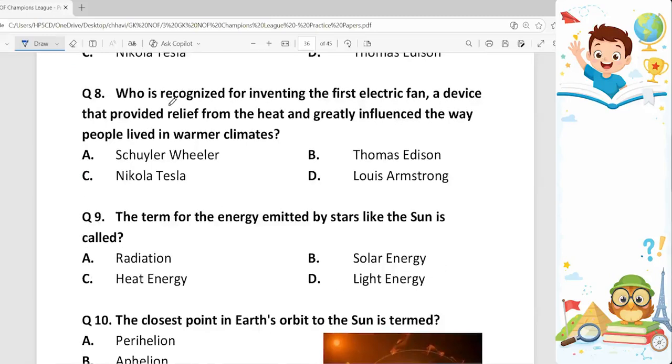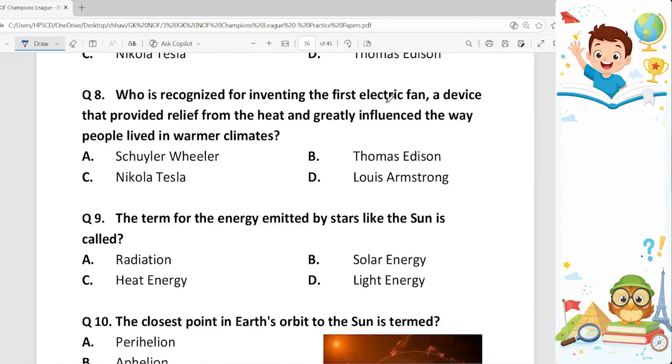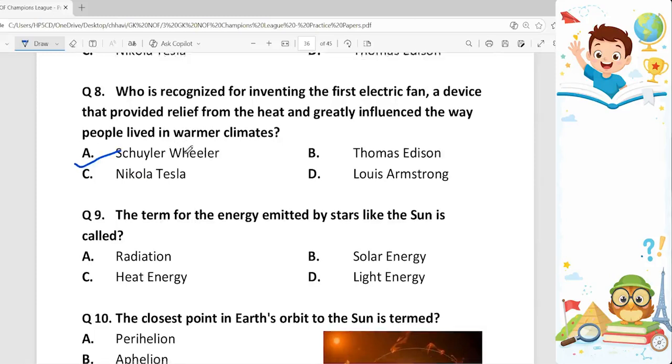Question number 8. Who is recognized for inventing the first electric fan, a device that provided relief from the heat and greatly influenced the way people lived in warmer climates? So the correct answer is Schuyler Wheeler. Option A. He invented the two-blade electric fan in 1882.